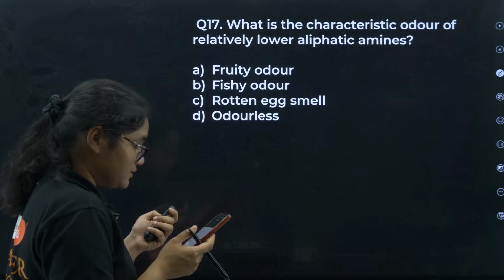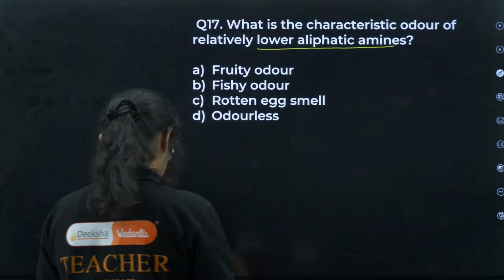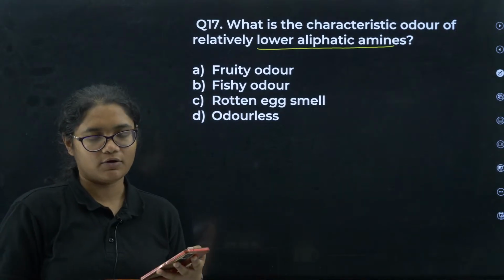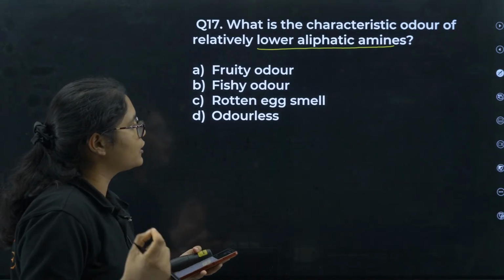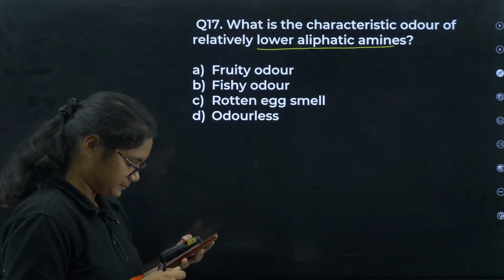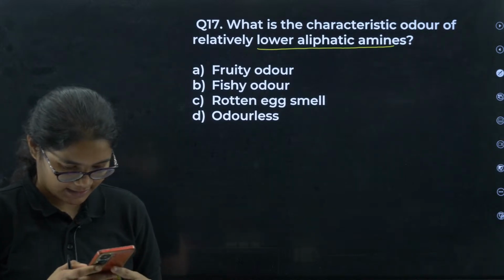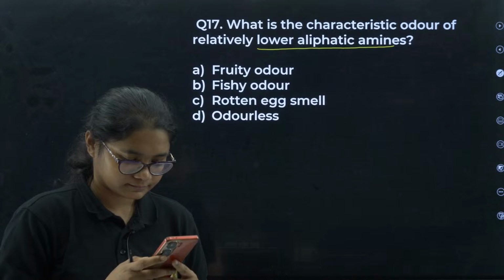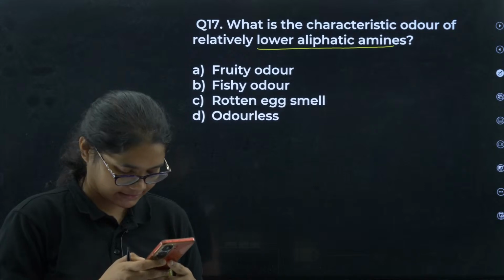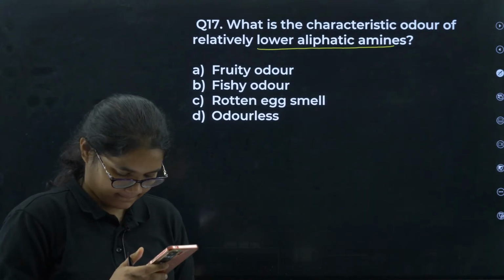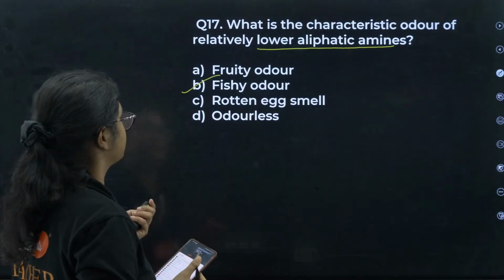Okay, next question number 17. What is the characteristic odor of relatively lower aliphatic amines? Means smell of the lower aliphatic amines. Fruity odor, fishy odor, rotten egg smell, or odorless? Yes, Pradeep, it is a confusing question and very important question as well. Okay, can you answer this question? Yes, fishy odor is the correct answer.